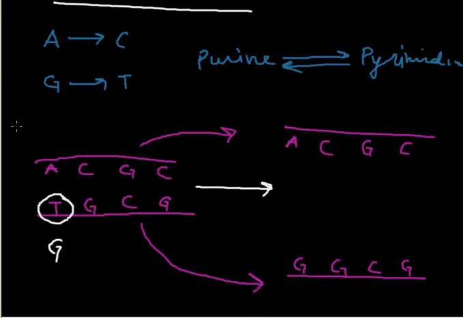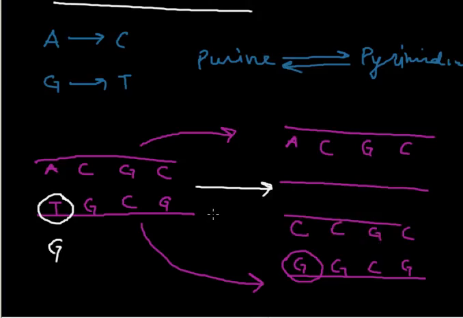Then in the replication, what will occur? The changed G will be base paired with C. And in the other strand, it will be like the parental base pairing.